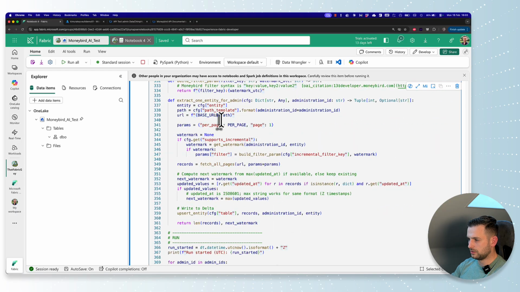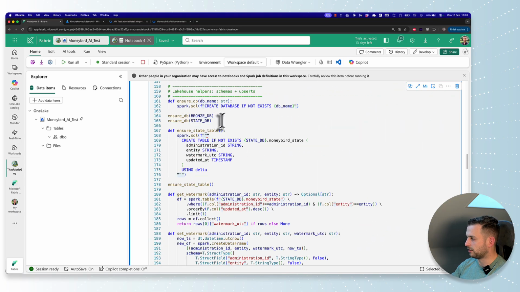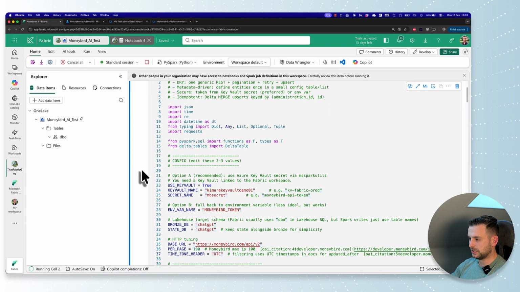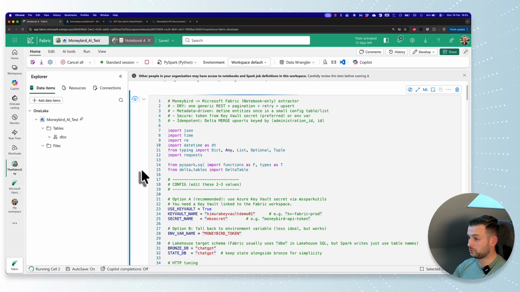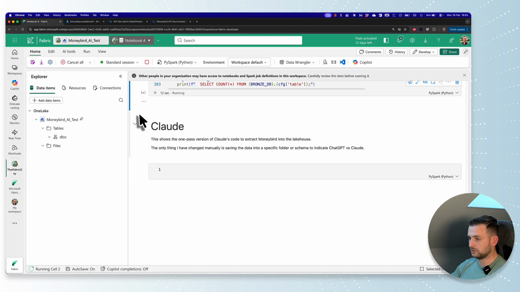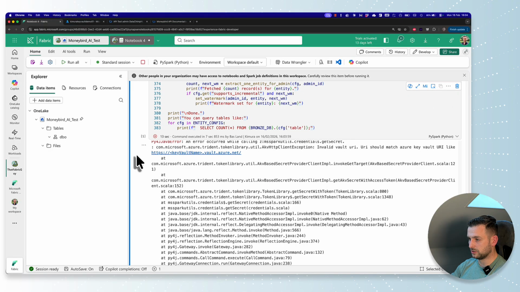So let's see if we can run this without any errors. If we can run it without any errors, that should be very cool. I mean, the solution itself looks quite complete. It's metadata driven, it's secure, via key vault. That looks cool. But let's see if it actually works. And we're not going to bug fix, we're not going to do anything.